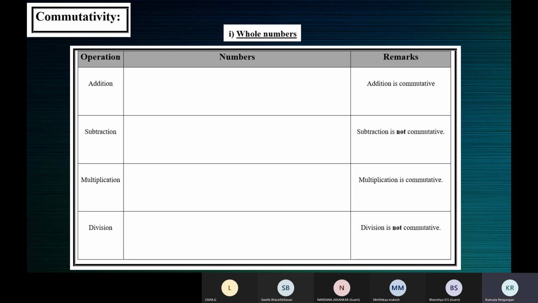Make all this table and keep it ready. Take a screenshot, children. Commutativity, we have not understood. We are still to discuss this, but just finish this in your notebook. Just make this table in your notebook. Is it over? Yes, ma'am.